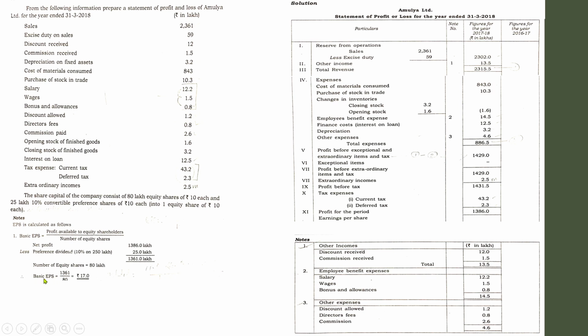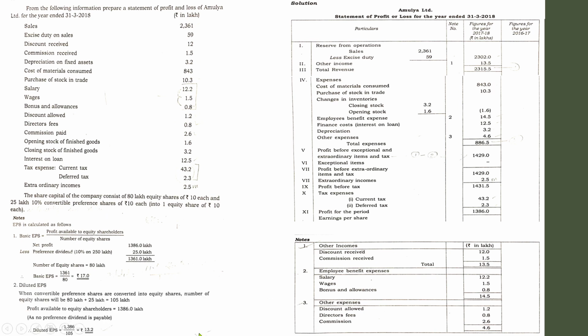Now you have to use the equation: basic EPS equal to 1361 divided by 80. You will get 17 rupees. That is, each equity shareholder will get 17 by way of profit. That is with regard to basic EPS. Since it is a convertible preference shares, you need to find the diluted EPS also. If there is no information regarding convertible, if there is only 10% preference shares alone, you need not find diluted EPS. Since convertible preference shares are there, you definitely have to find the diluted EPS.